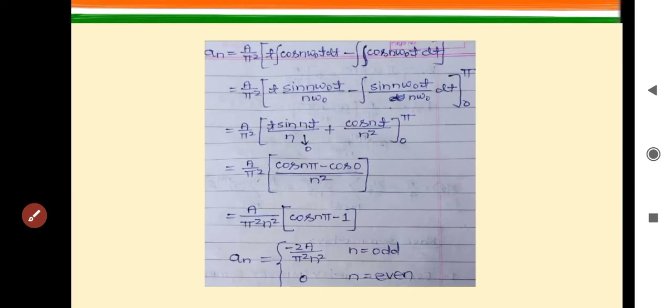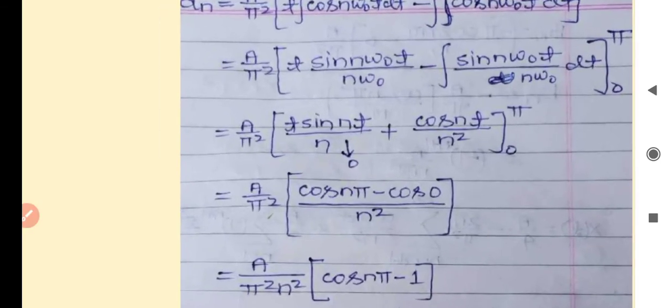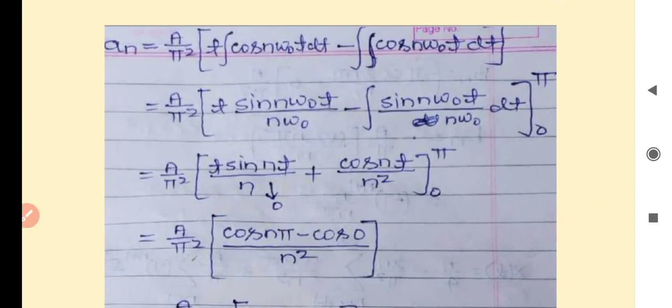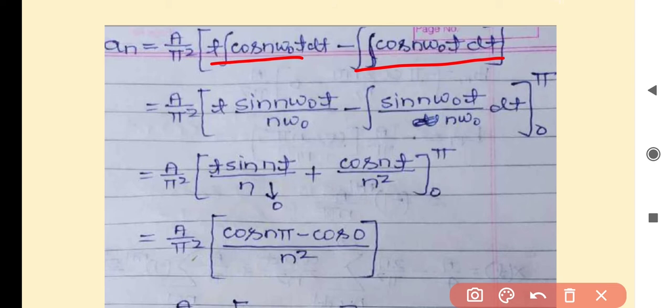So the integration as given here, it is because cos nt is integrated once here and it is integrated two times here, that's why it will give t sin nt upon n and cos nt upon n square, and this will become equal to, when we will put the limit, once we will put pi,